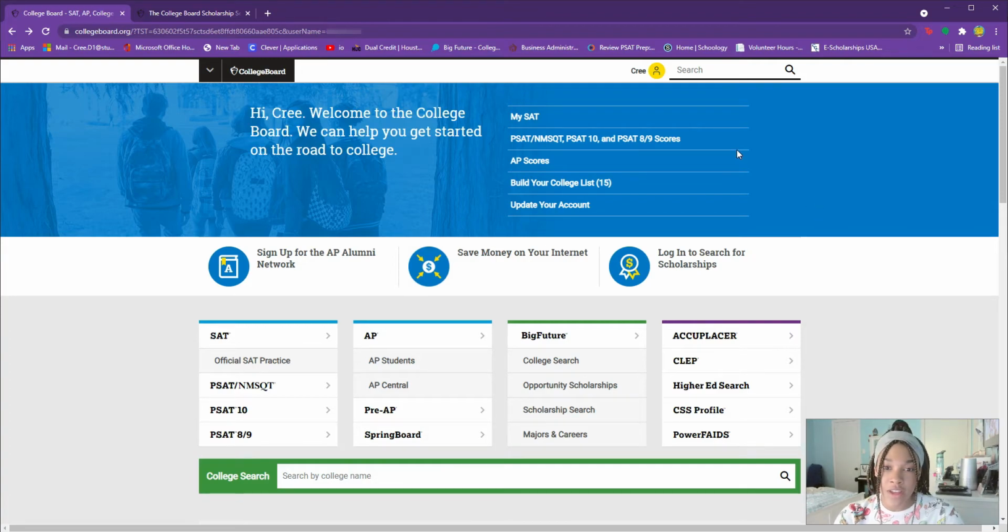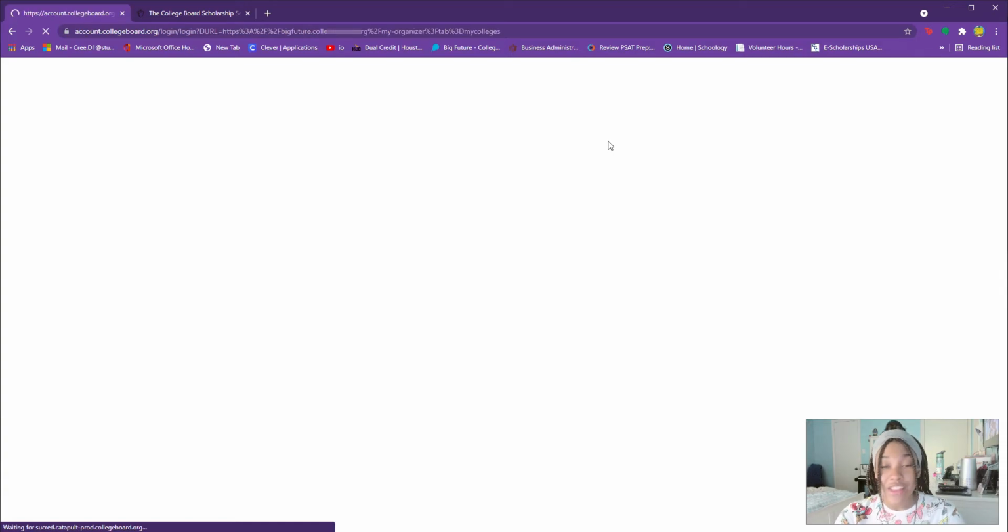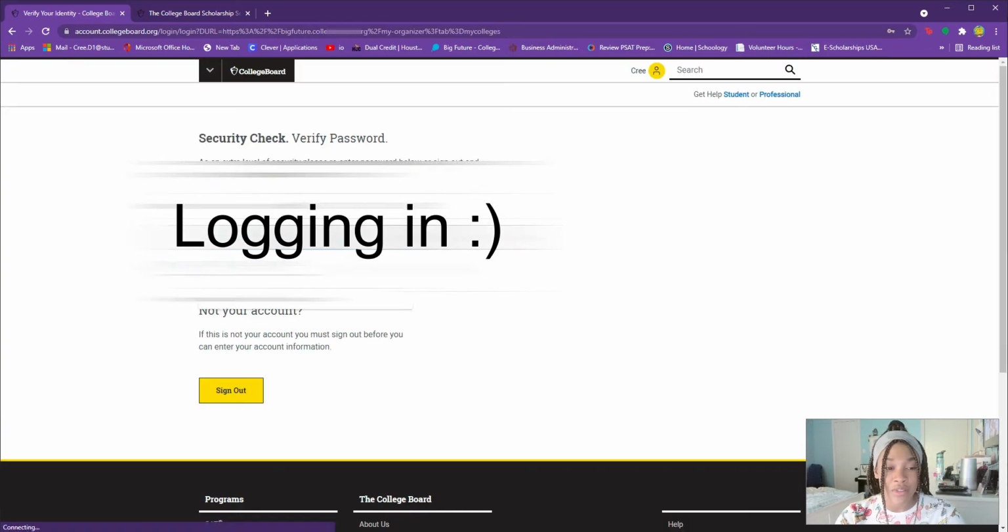So the first thing I wanted to talk about was Big Future, College Search, Opportunity Scholarships, like this whole section right here. This is a really important section. Now, when you log into the College Board, it is going to look like this. So the first place I would actually go if you are a senior in high school is to build your college list. Or, I mean, you don't have to be a senior, but that's the first place I would go, especially if I was a senior.